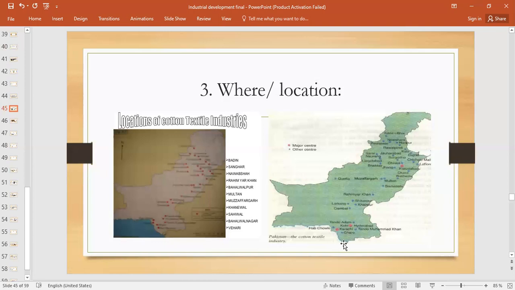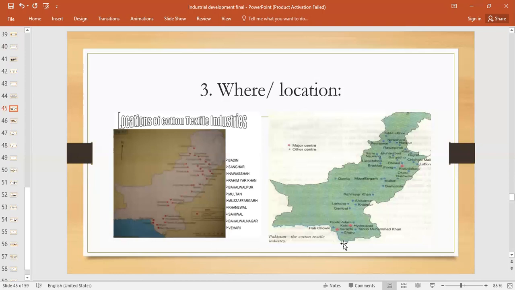And why are they considered so? Why do we have this distribution across Pakistan, right? Let's talk about Karachi first, right? Why is Karachi considered the main cotton textile center? Because sufficient labor is available there, cheap labor is available there, because we know the population of Karachi. Then imported machinery is safe from additional transportation cost.